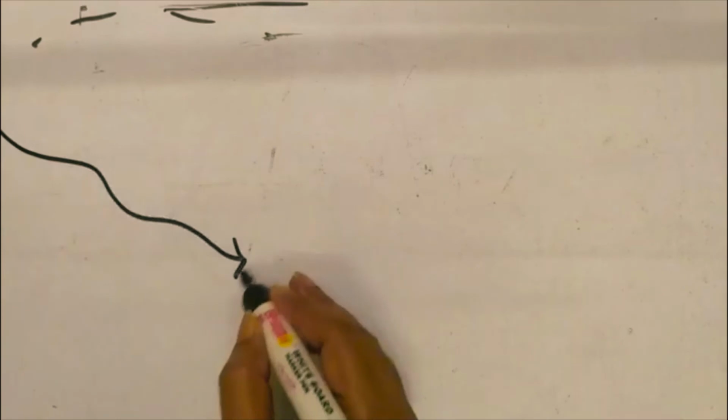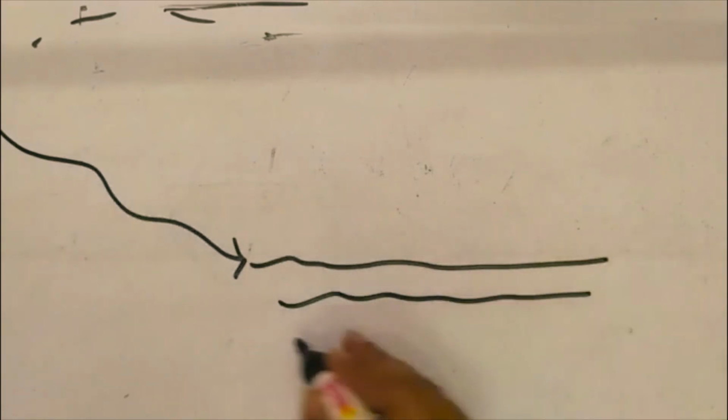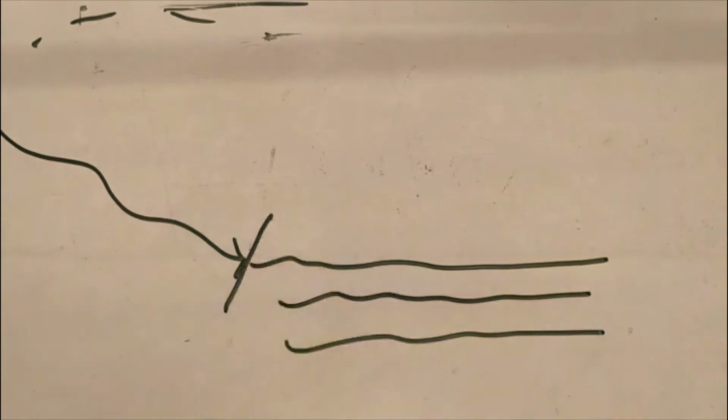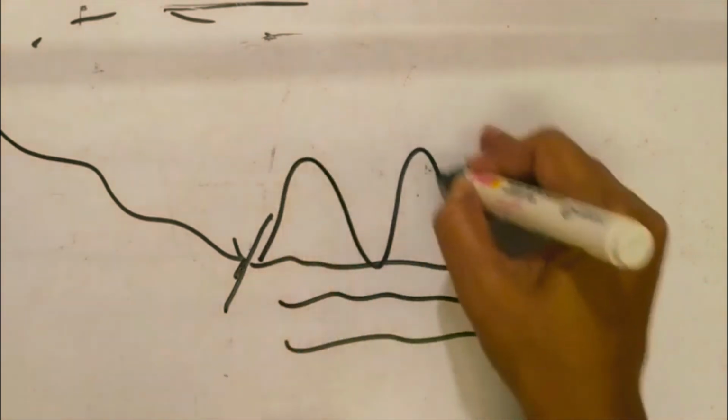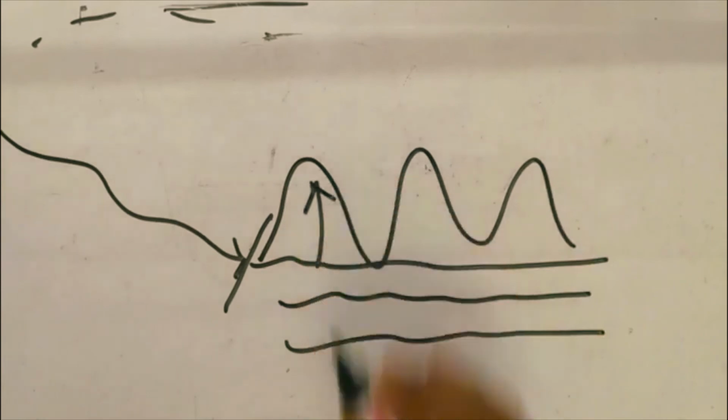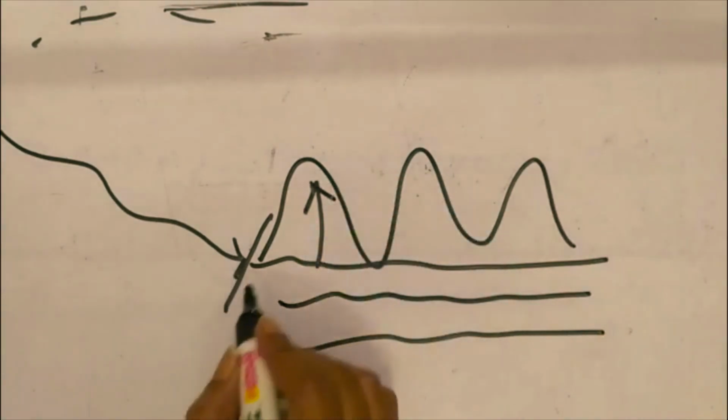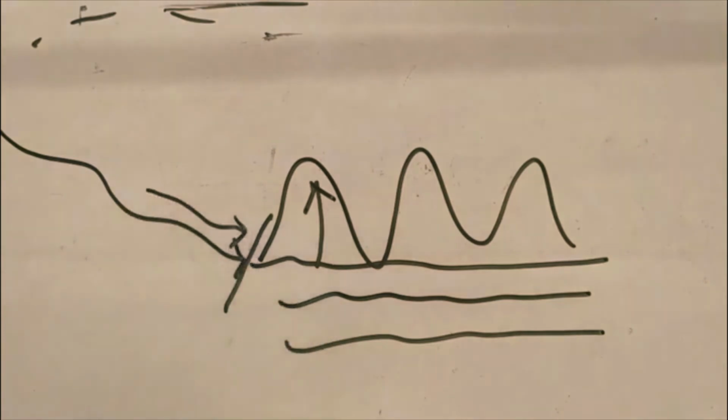Now come to the significance of tides. Why are tides so important, playing a vital role for the coastline and coastal topography? Normally rivers flow from higher elevation to lower elevation. Suppose this is the ocean body, and in the estuary region the river meets the ocean. In the high tide zone, the level of water vertically increases, and that's why the river cannot flow from higher elevation to lower elevation, which is the basic principle.